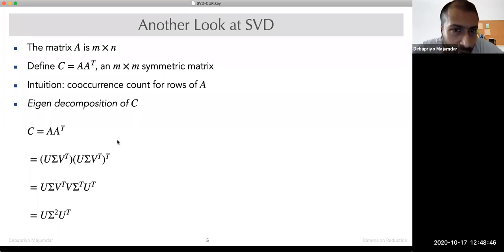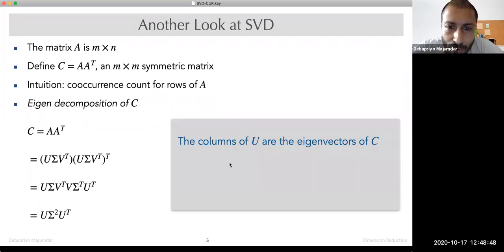So then what do we get? The columns of U are the eigenvectors of C, our known concept.